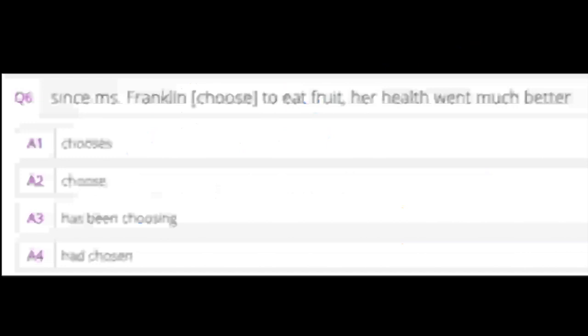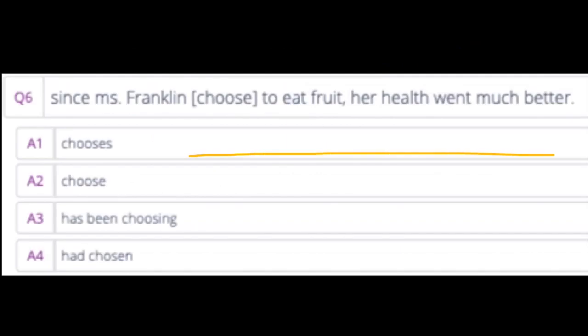Since Miss Franklin chose to eat fruit, her health went much better. So we're in the past right now. So Miss Franklin decided to eat fruit. And then after that, her health went much better.